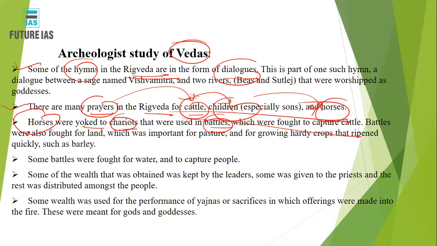for the gods. The battles were also fought on the land, which were important for the pasture and growing hardy crops that were ripe quickly, and so that barley. Okay, so all such things were there in your Rig Veda. So Rig Veda told you about the culture of the people at that time, the importance of the gods which were worshipped at that time.